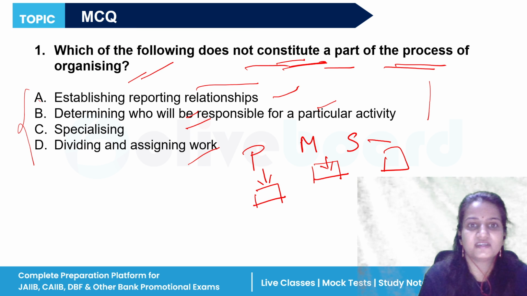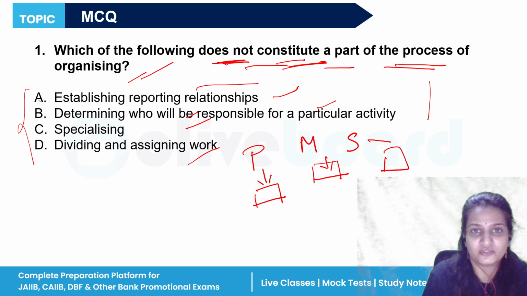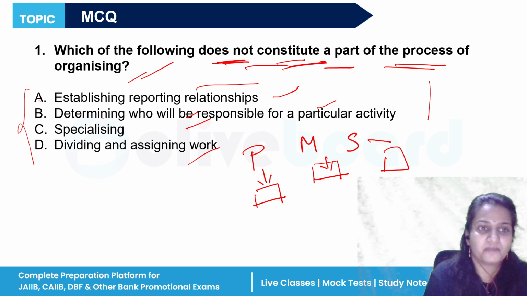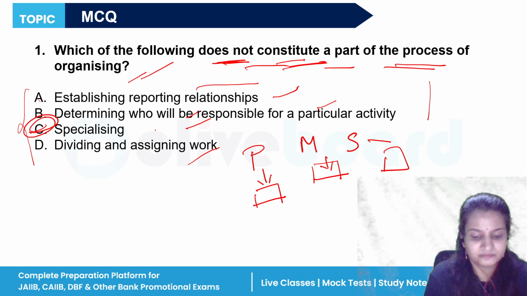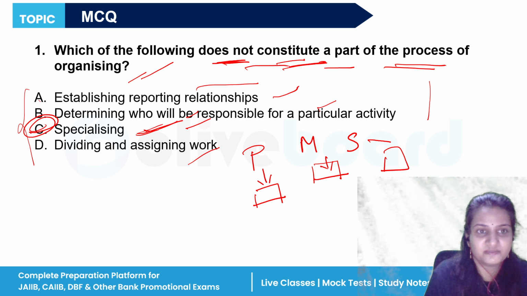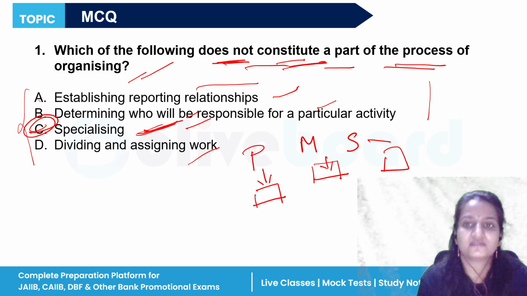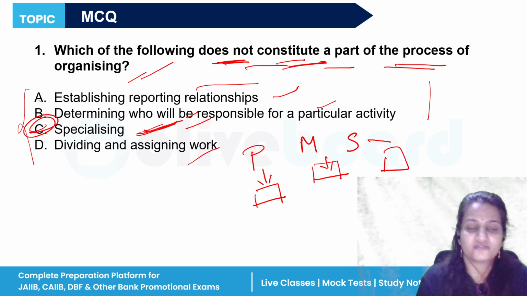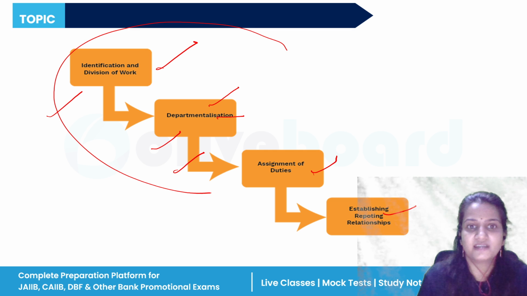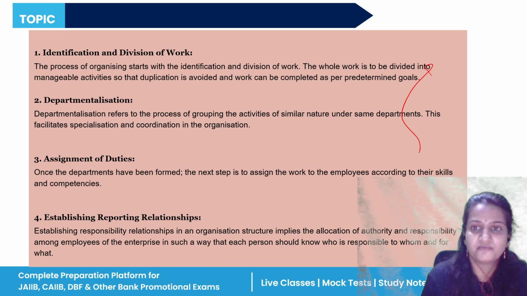So the question says which of the following does not constitute. Here A, B and D, all three options constitute the process of organizing except C. Specializing does not constitute a part of the process of organizing. I hope this question is clear to you. Let's move to the next question. See, I have put all the explanations here. You can read the explanation by pausing the video if you want to read all these instructions.